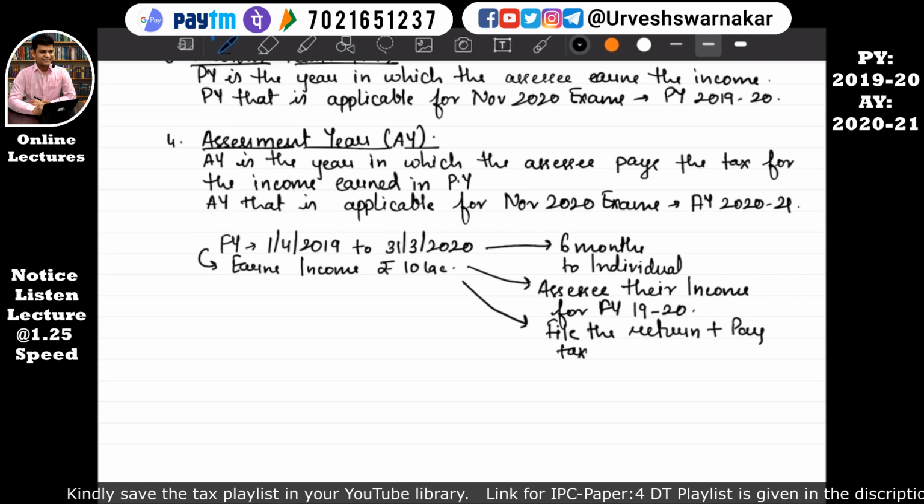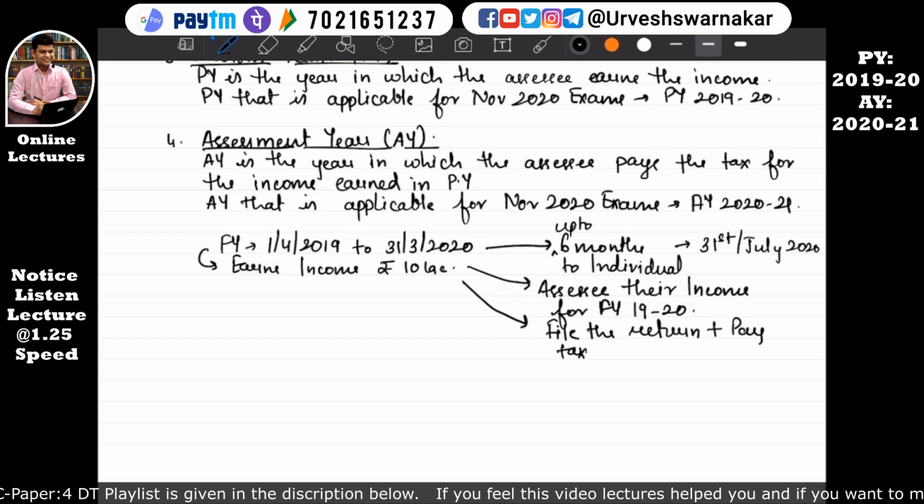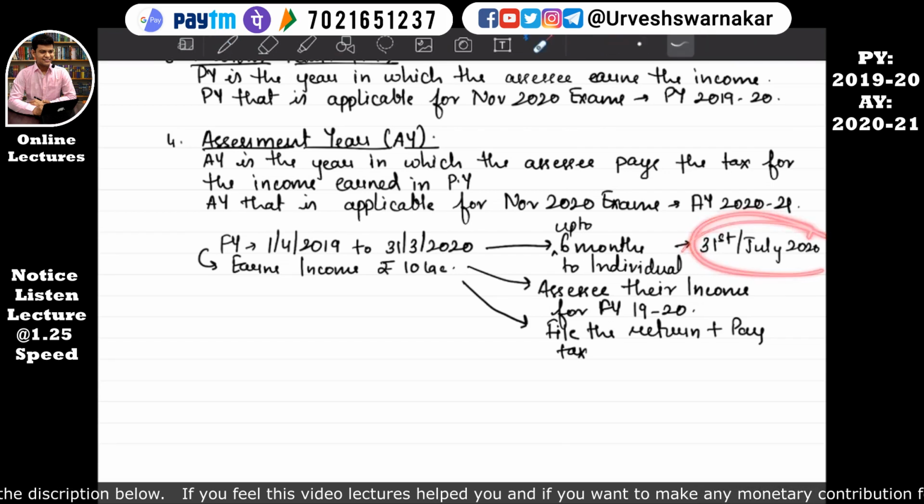So 6 months, that means for the financial year 19-20, up to 6 months, I'll write here up to 6 months for better understanding, that comes to 31st July 2020. So the assessee has to assess the income and file the return plus pay the taxes up to 31st July 2020. I hope this is quite clear.